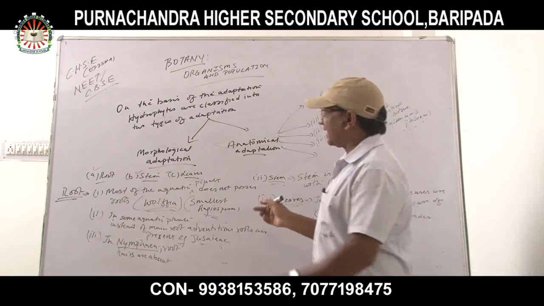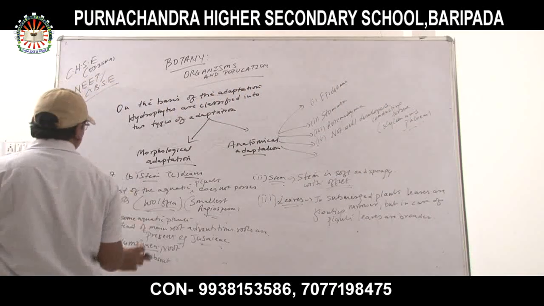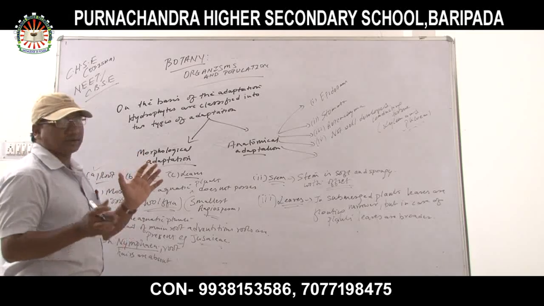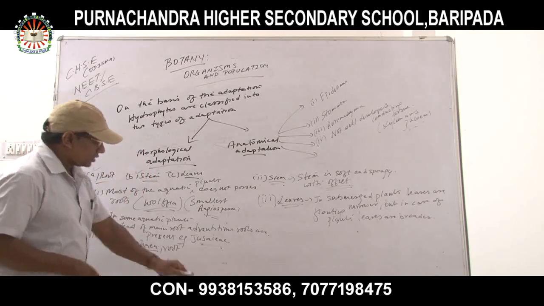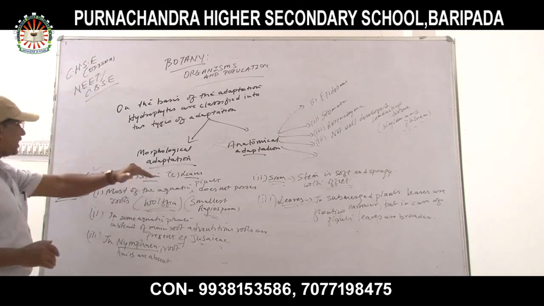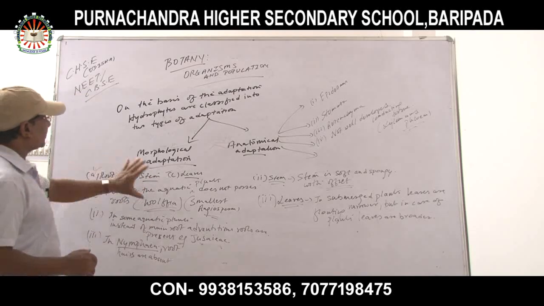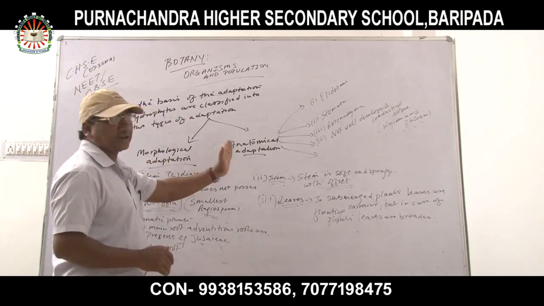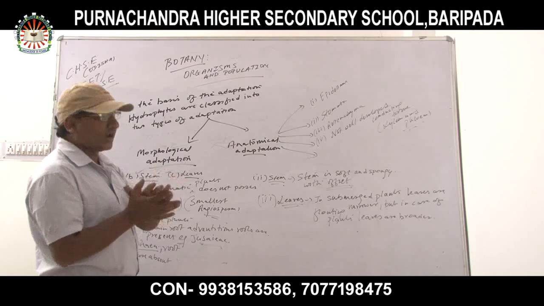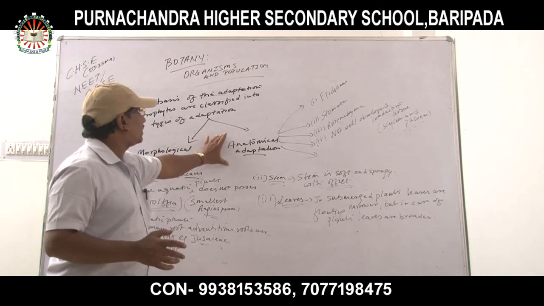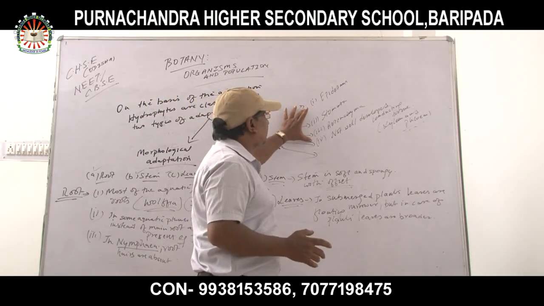Morphological adaptation is over, which is root, stem and leaves. While you are studying morphological adaptation in plants, first the three things you have to know are root, stem and leaves. And in anatomical adaptation, the inner part of the plant, anatomy, there are four different types of parts.